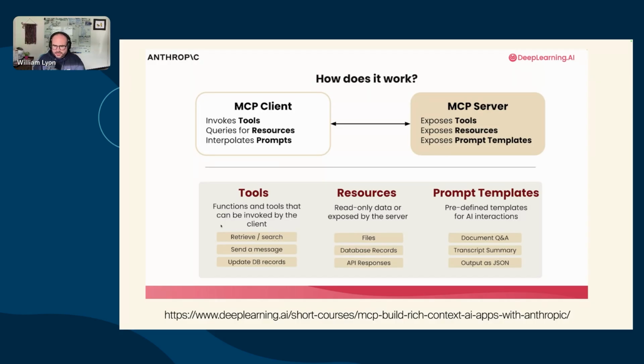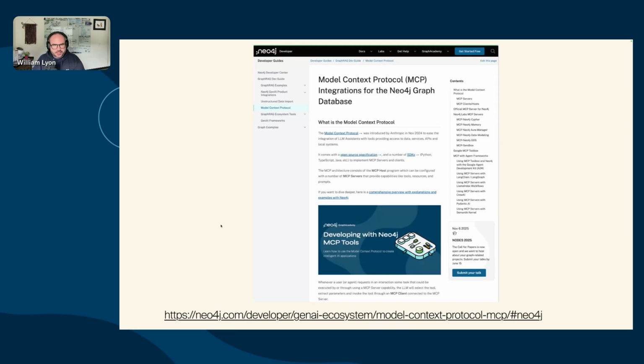There are also lots of other interesting features in MCP, like sampling, which allows us to send a prompt back to another model. We can invoke and ask for specific information. So definitely check out this course if you're interested in MCP in general.